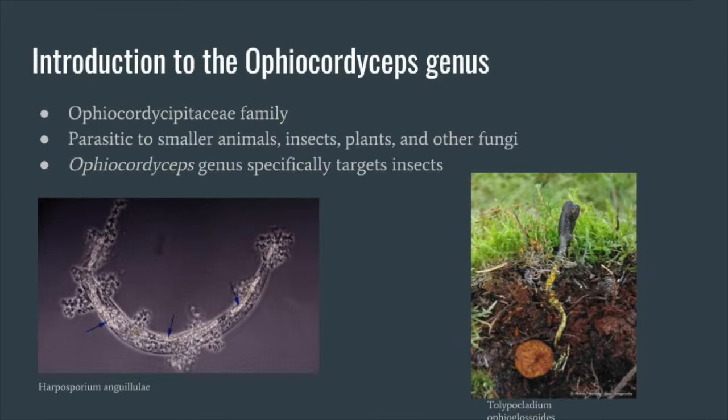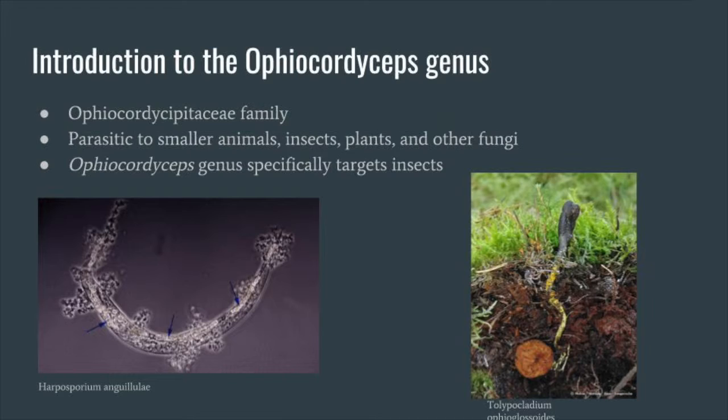Fungi in the Ophiocordyceps family are generally parasitic. Hosts include smaller animals, insects, plants, and other fungi. For example, Harposporium angululae feeds on nematodes and eelworms. Proboscidium lilacanum grows on nematode eggs, and Tolipacladium ophioglossoides grows on elaphomycetes, another genus of fungi.